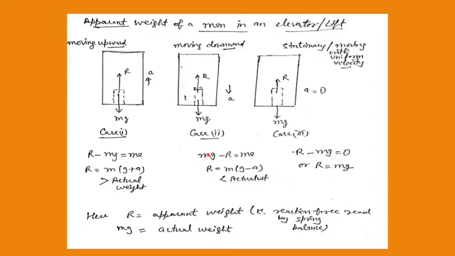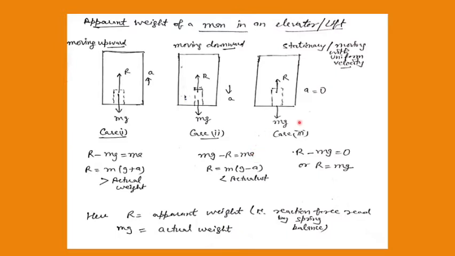Apparent weight is less than the actual weight if the lift is moving in the downward direction. And that is why you get a feeling when you move in a lift, like you are being carried when moving up, and like you are released when falling, because the apparent weight is less than the actual weight.